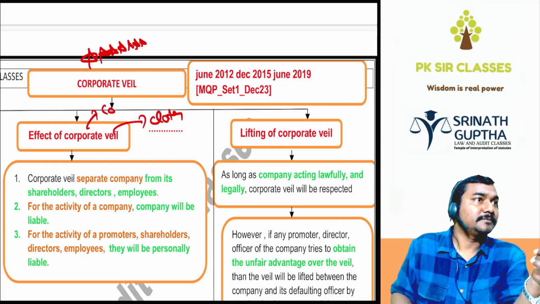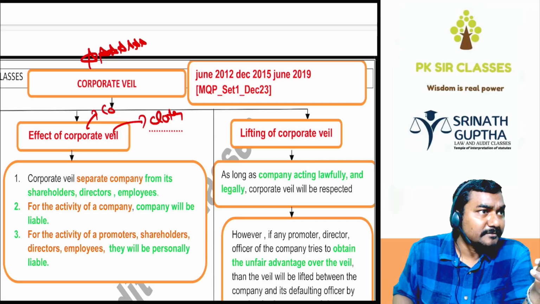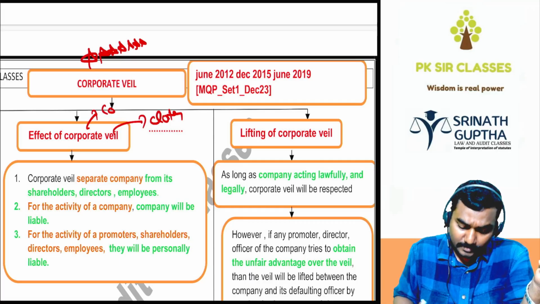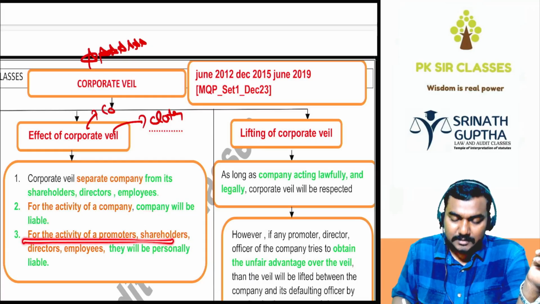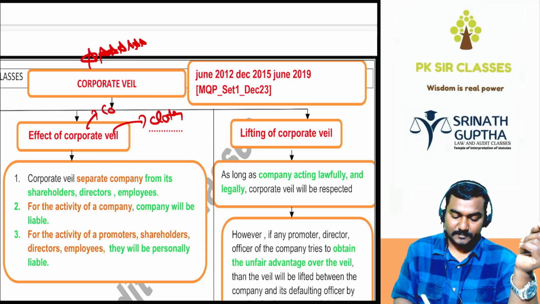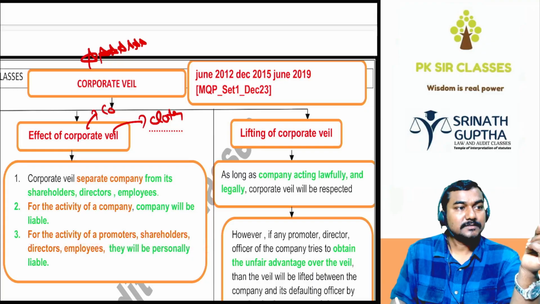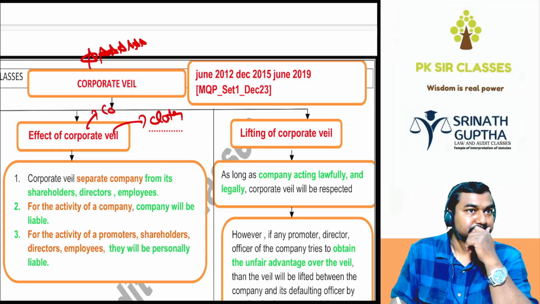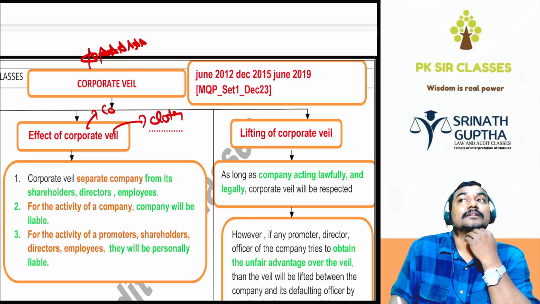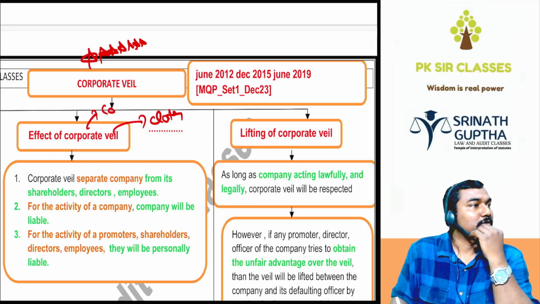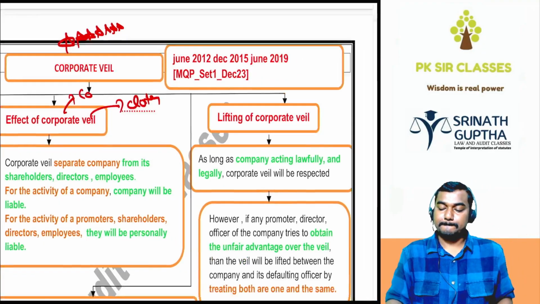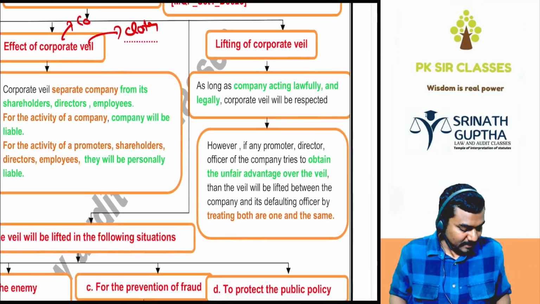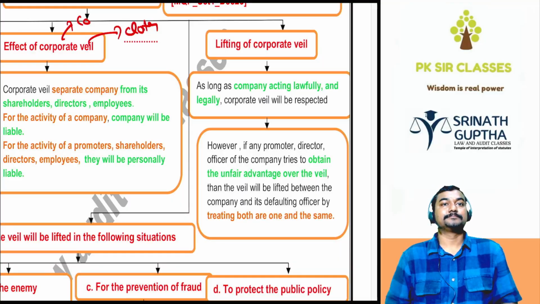Effect of incorporation. What is the last one you have written? For activities of a company, company will be liable. For the activity of promoters, directors, shareholders, they will be personally liable.